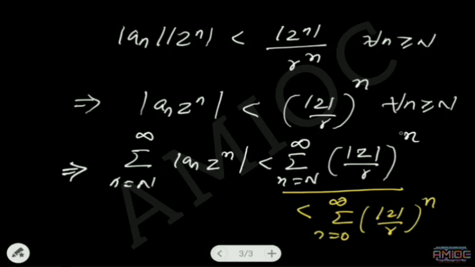That means this quantity will be less than the summation n equal to 0 to infinity of mod z by r whole power n, since here we are running n from capital N to infinity and there we are running from 0 to infinity. Therefore, in this sum some more terms are added. Therefore, we can conclude that the sum n equal to capital N to infinity of mod a_n z power n is less than the summation small n equal to 0 to infinity of mod z by r whole power n.